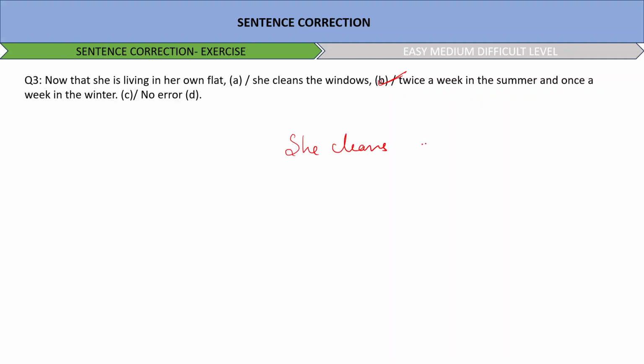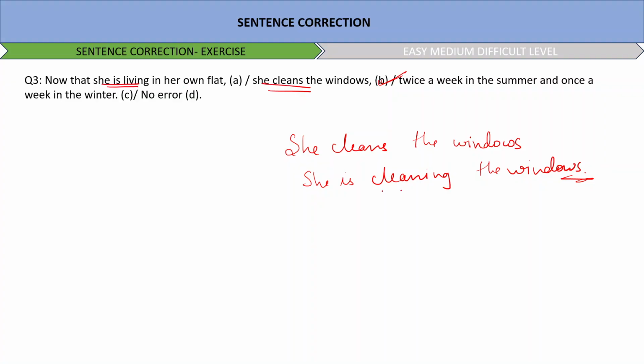She cleans the windows, or she is cleaning the windows, because it's a habit which she is following on a regular basis. So we should use she's cleaning the windows regularly. Because you see here it says she's living, so why cleans here? It should be she is cleaning, right?